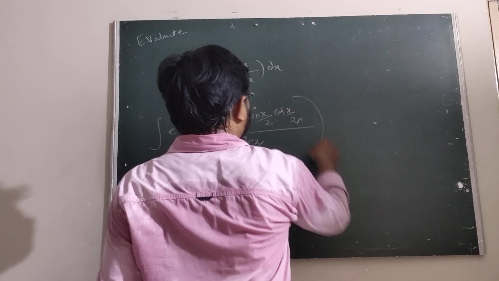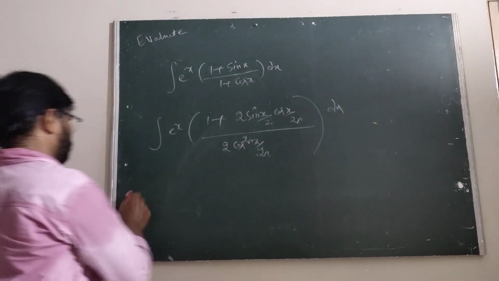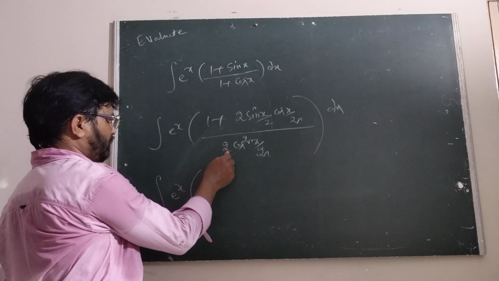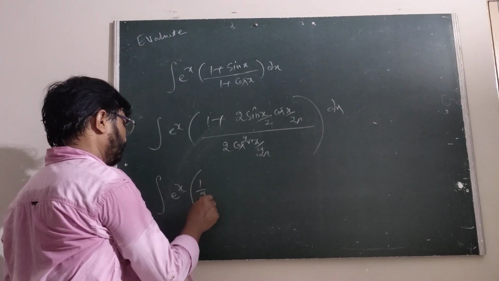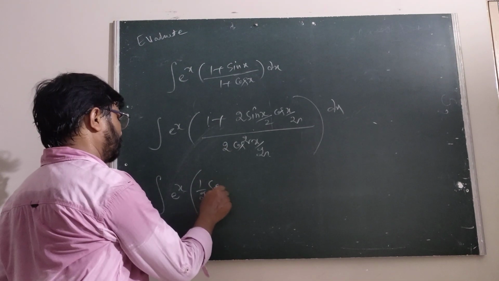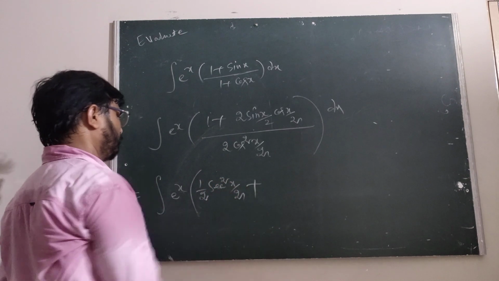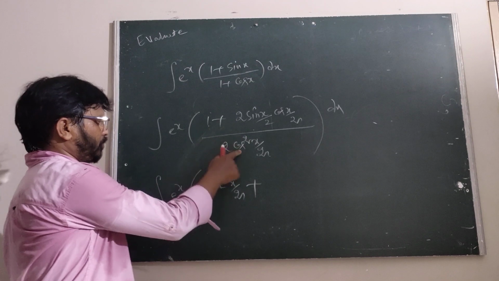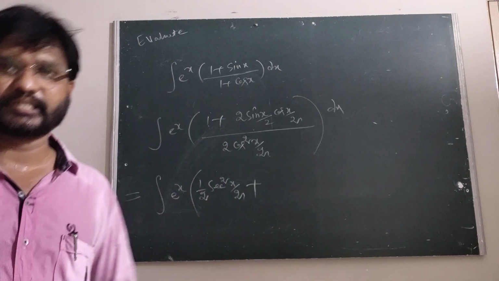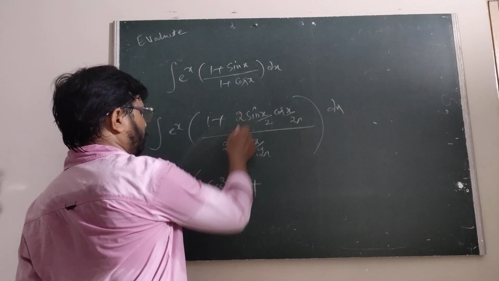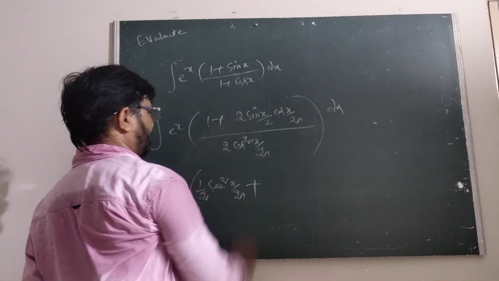Now this is how to write this one. Integral e^x into 1/2 (the reciprocal of cos is secant) sec²(x/2) plus 1/2 sec²(x/2)... next it is 2 by 2, the 2 cancels, one cos cancels.